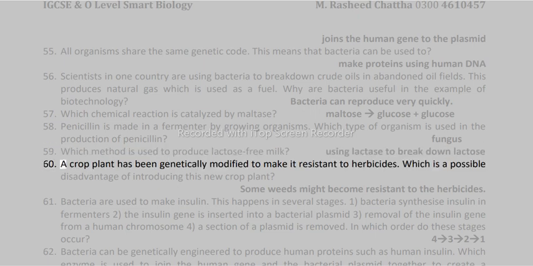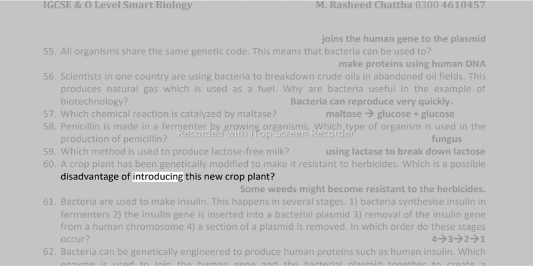60. A crop plant has been genetically modified to make it resistant to herbicides. Which is a possible disadvantage of introducing this new crop plant? Some weeds might become resistant to the herbicides.